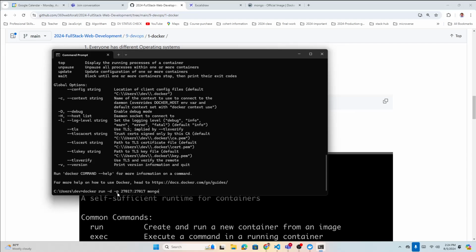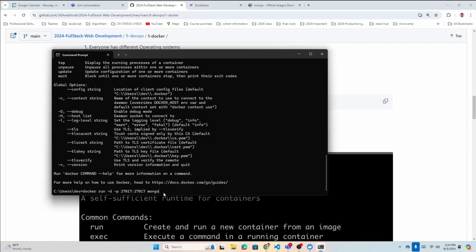-p is port mapping, right? We call it port mapping because when you run Mongo, it will create a container for Mongo, and you need to connect to it. How are you going to connect to MongoDB there?